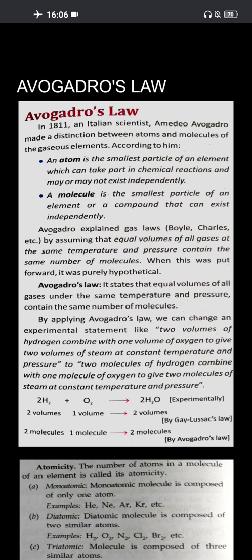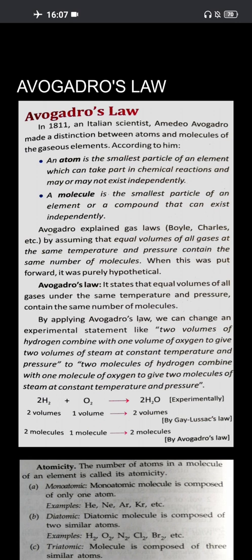Good morning, students. The previous day we studied Gay-Lussac's law of combining volumes. What does it state? It states that whenever gases react, they do so in simple volumes, which bear a simple whole number ratio to one another and to the product, provided it is measured under similar conditions of temperature and pressure. Now today we are going to begin with Avogadro's law.